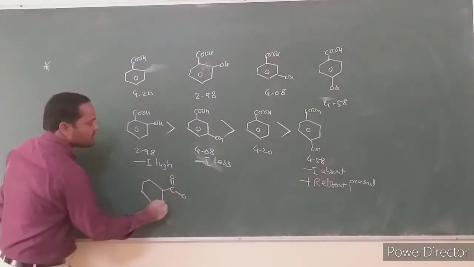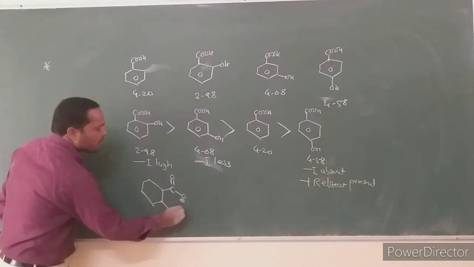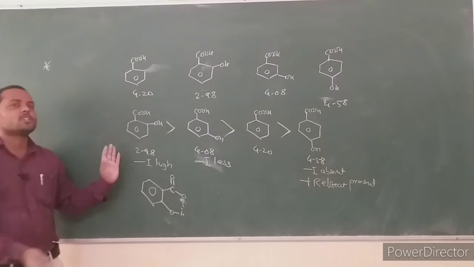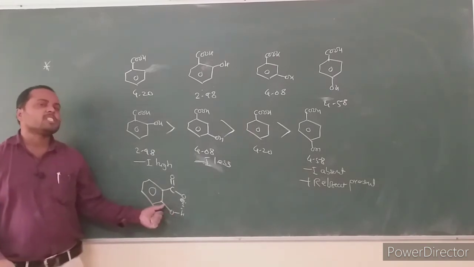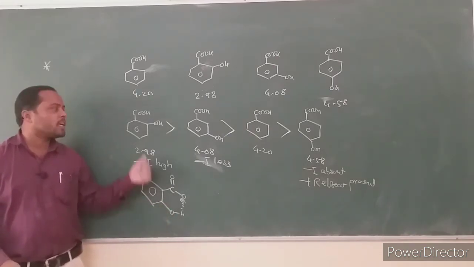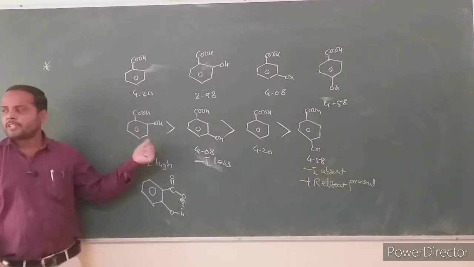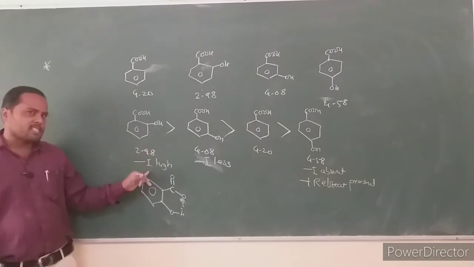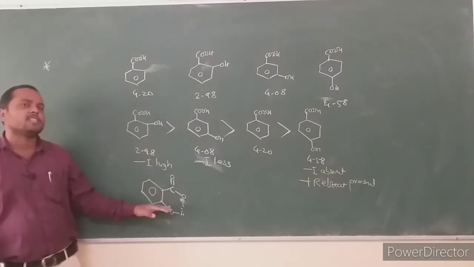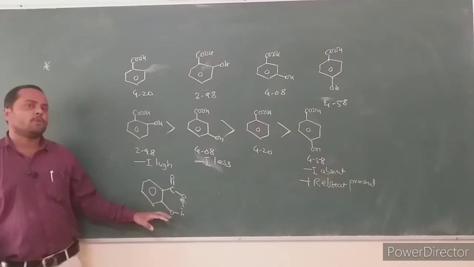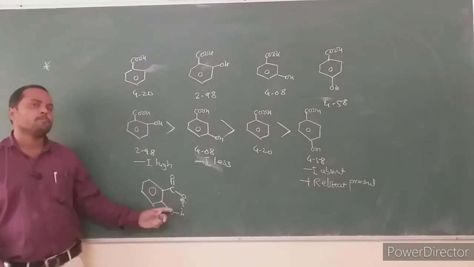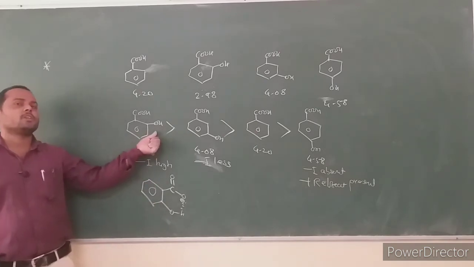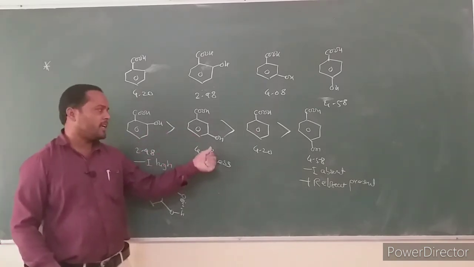After donation of this proton, the conjugate base makes intramolecular hydrogen bonding in case of orthohydroxybenzoic acid, and due to this intramolecular hydrogen bonding, the conjugate base is more stable. Due to this higher stability, orthohydroxybenzoic acid is stronger than meta-hydroxy.